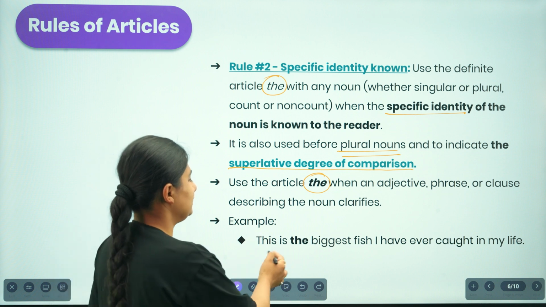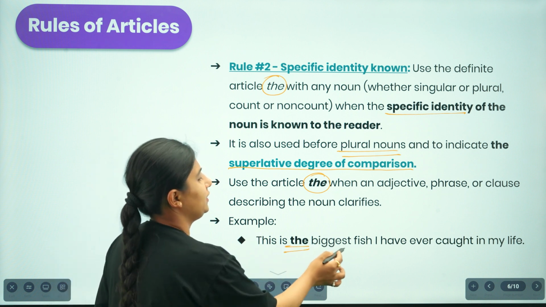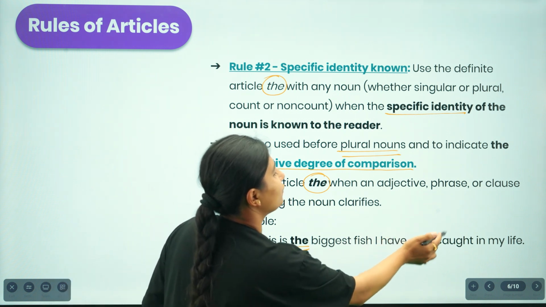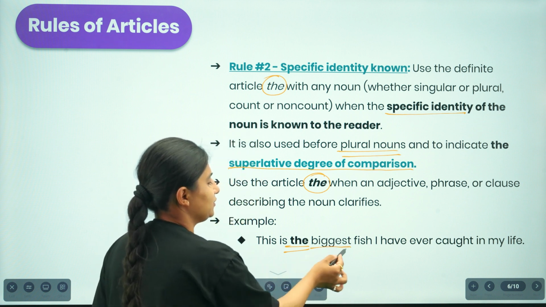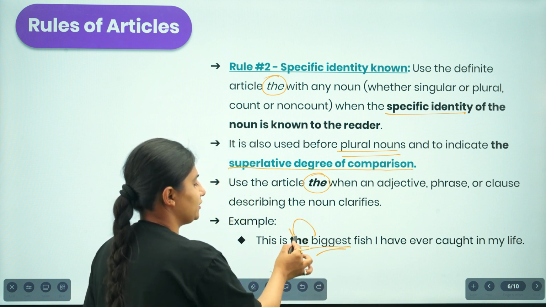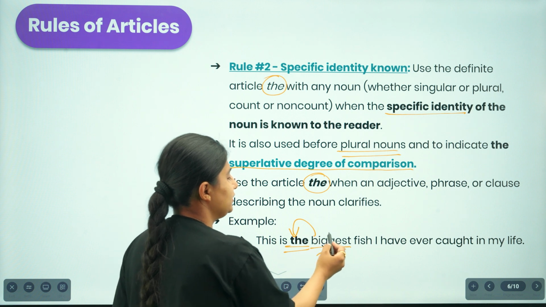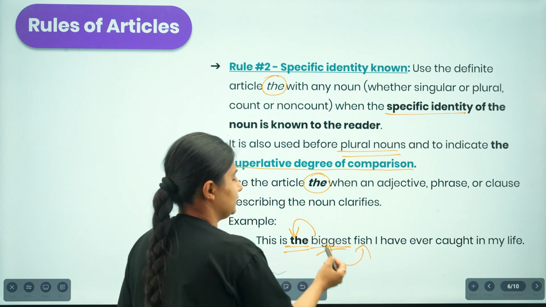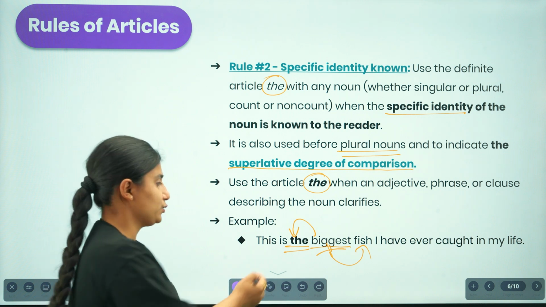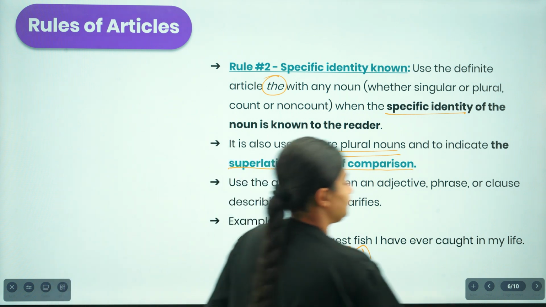For example, this is the biggest fish I have ever caught in my life. In this sentence, "the biggest" is the superlative form, so we are using the article "the", and in the same way, because of the use of "biggest", it is describing the fish, so we are using the definite article "the" over here.